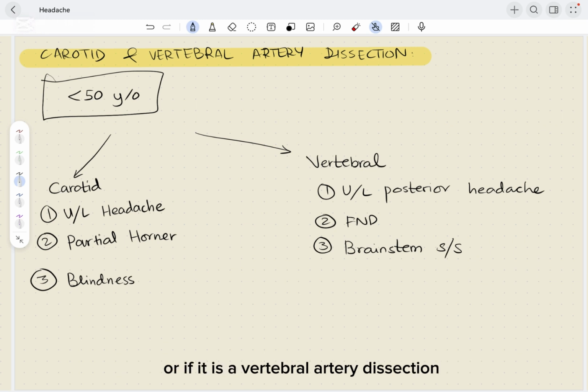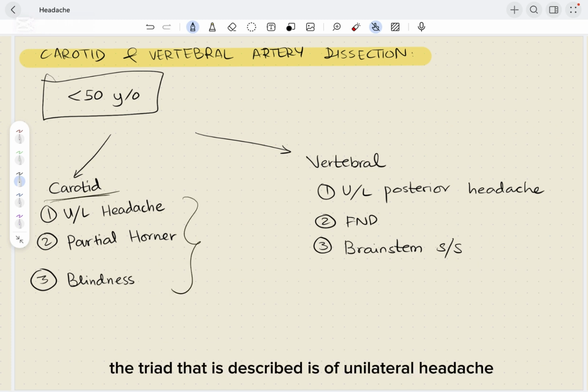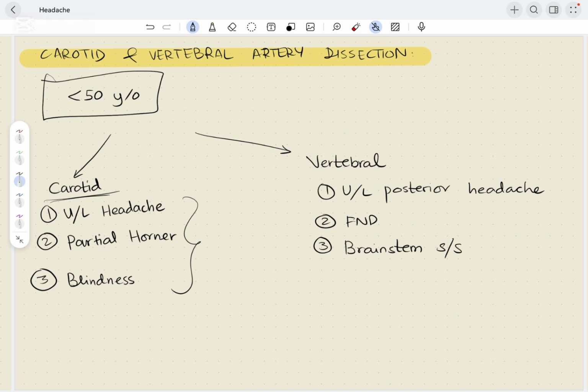So let's divide the clinical features based on whether it's a carotid artery dissection or a vertebral artery dissection. In carotid artery dissection, the triad that is described is unilateral headache, partial Horner syndrome, which comes with basically ipsilateral ptosis and miosis, and blindness. But this triad is actually seen in very few patients.